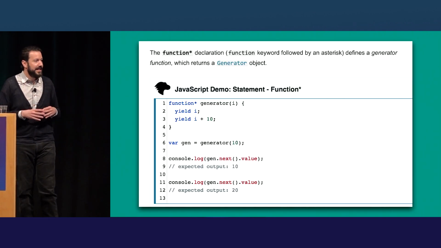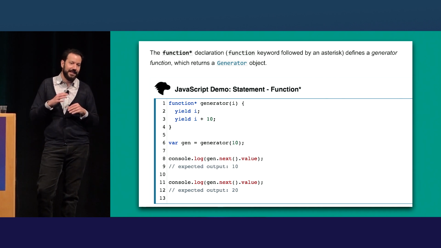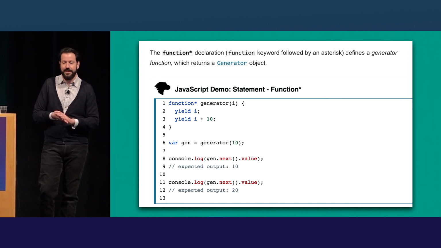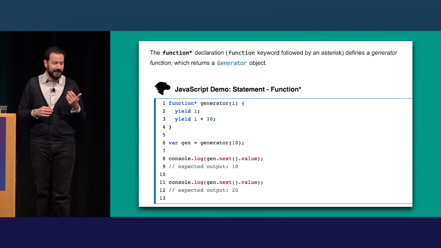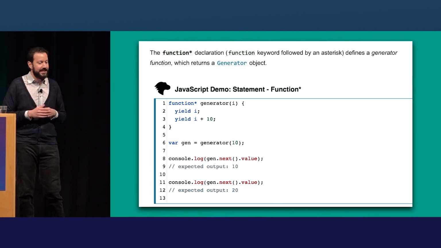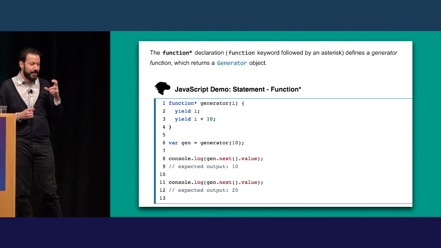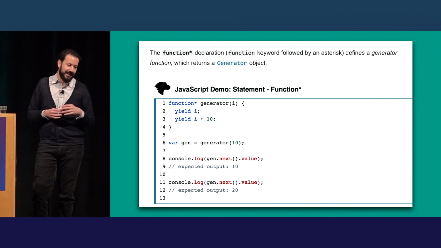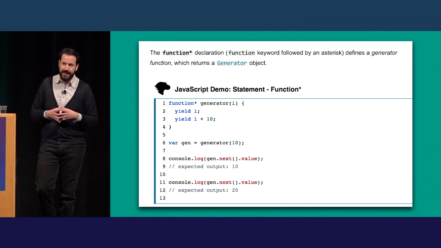So this is straight from the MDN docs. A generator is basically a function that can yield intermediate values and pause execution and then restart execution. So this is a simple example. This generator takes a value I, and it'll yield that value, and then if you call next on it again, it'll yield that value plus 10.